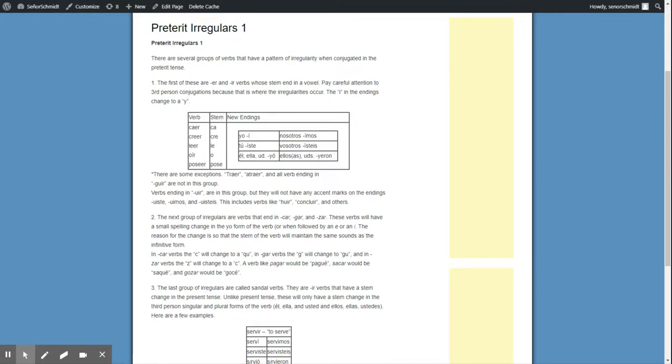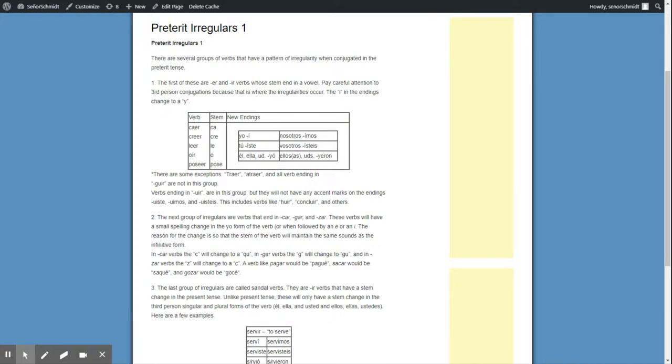That's normal, right? Caer for tú would be caíste. Irregular is that you have an accent on that one. So tú caíste. Él, usted, cayó. That I changes to a Y in third person, okay? Nosotros caímos, accent on the I. Vosotros caísteis. And then ellos, ellas, ustedes cayeron with a Y, okay?